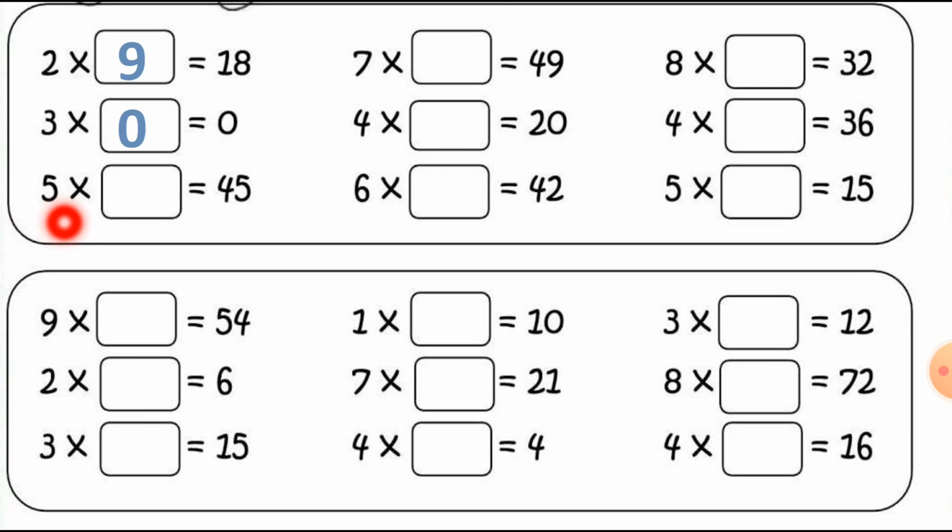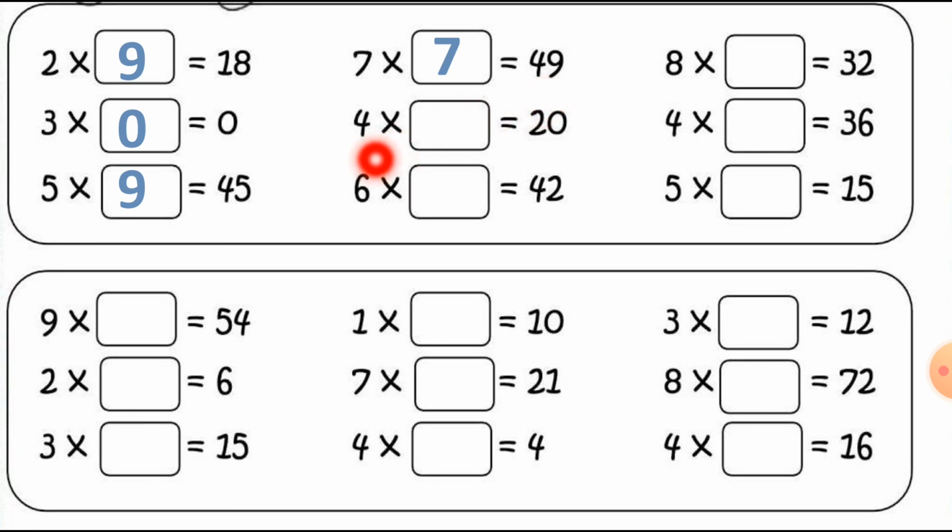Now 5 in the table, where do we get the answer 45? 5 9s are 45. So here we write down the answer, 5 9s are 45. Then 7 in the table number 7, where do we get the answer 49? So 7 7s are 49. We get the answer here, 7 7s are 49.